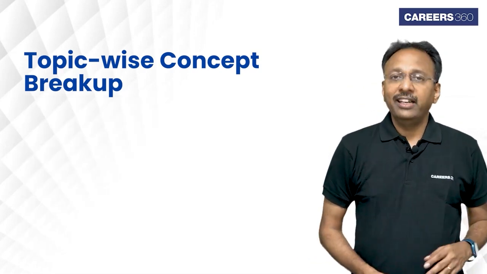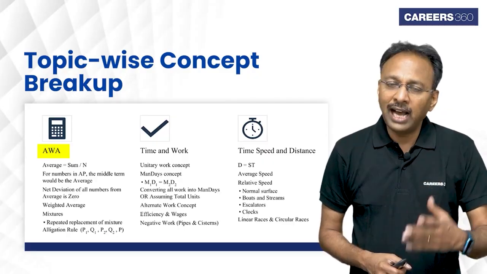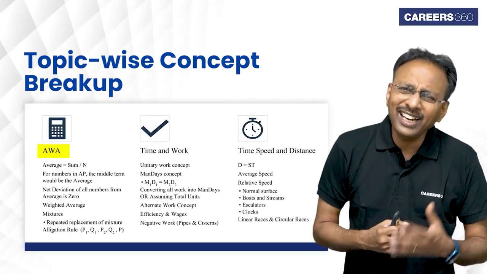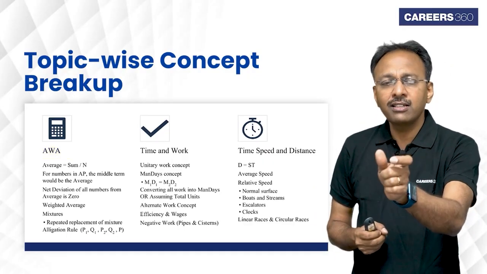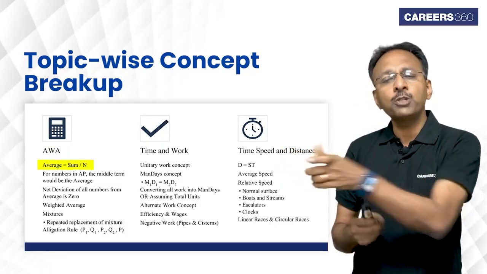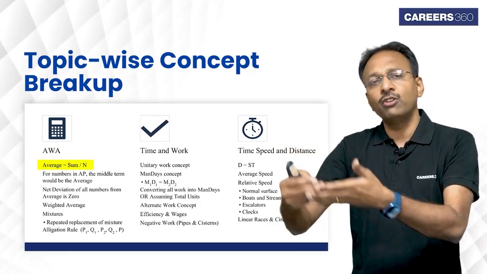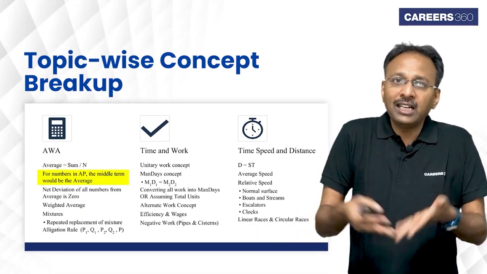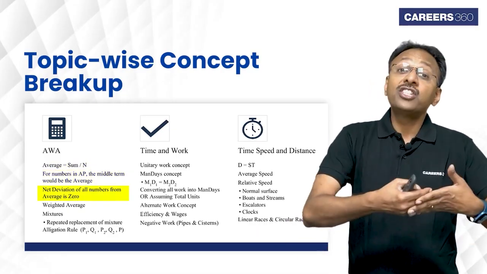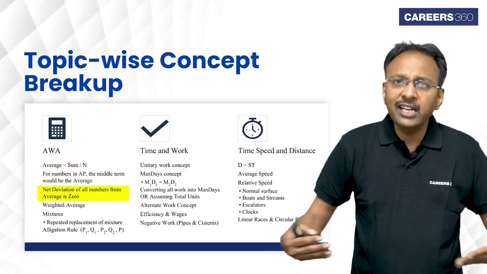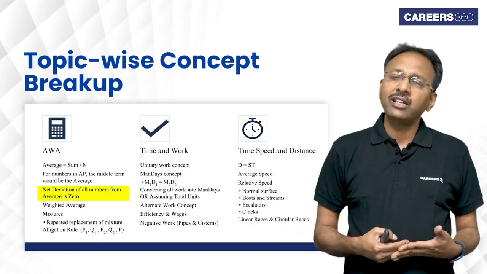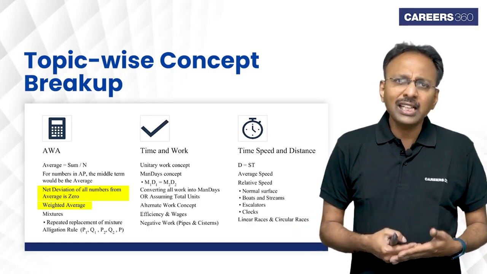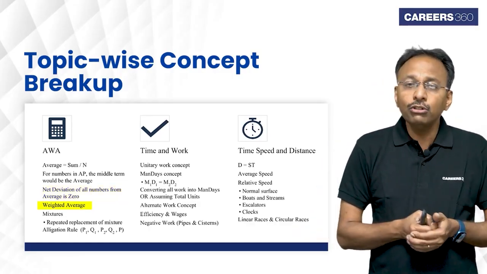Then look at the other areas like averages, mixtures, allegations. What is there in that? Average is the total sum of all the numbers divided by the number of numbers. Average is equal to sum by numbers. Then if there is an AP, the middle term is the average. What is the deviation method? Understanding the deviation method, you will understand the weighted average, and more importantly, the allegation rule.